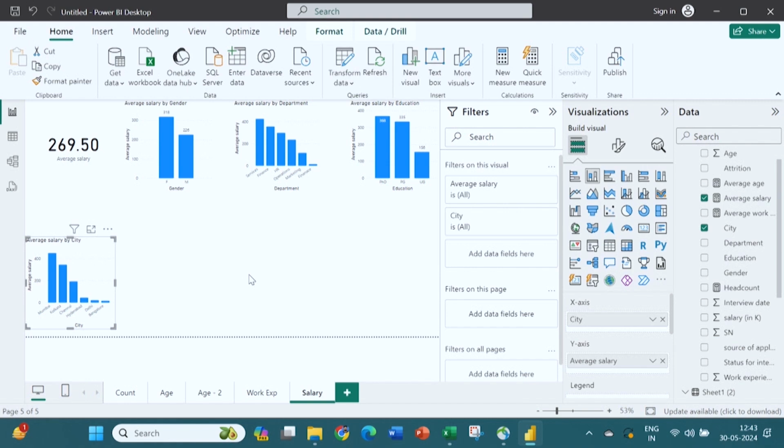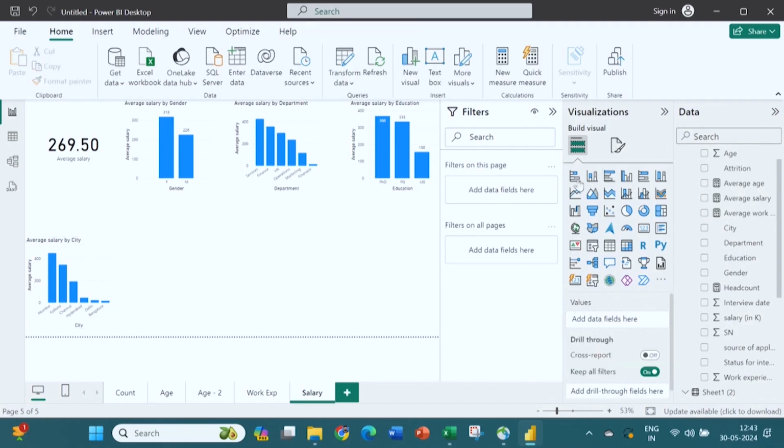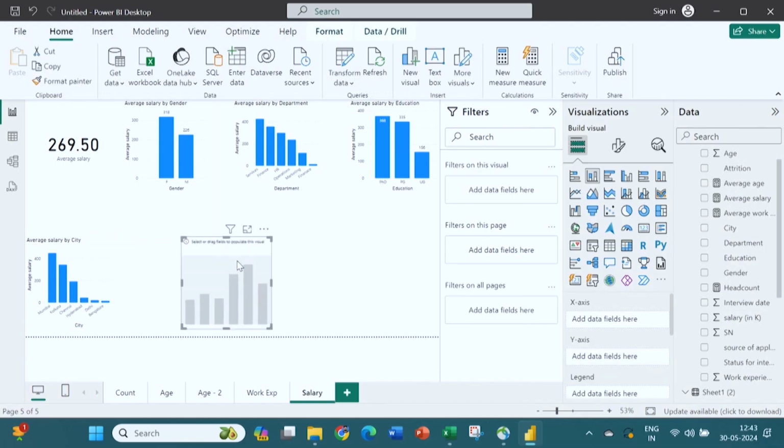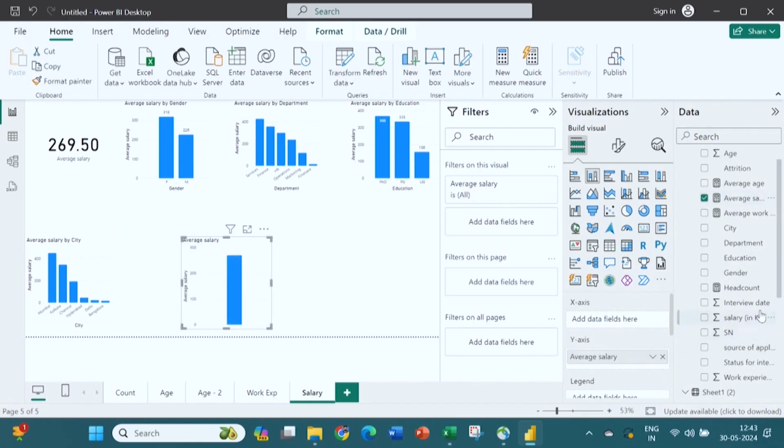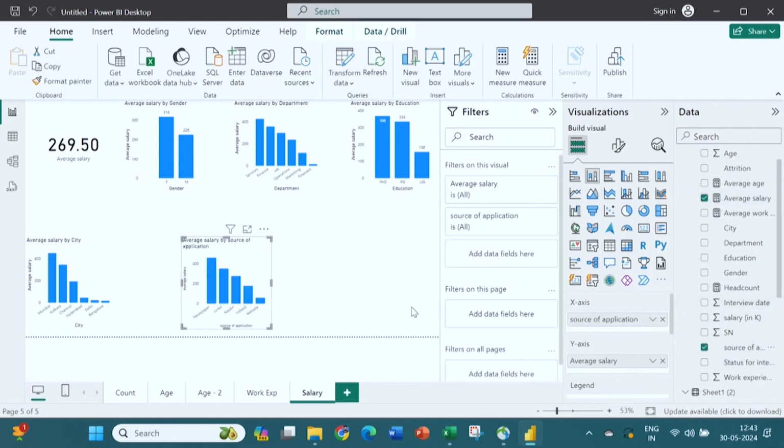One more, now it is up to you, all variables are there. So source of application that you can use. Next, for people who are coming for the interview, for them also you can create it. So let me create for source of application also. So from which source people are asking for more salary, right. So I have created, so average salary I will put into the y, and then source of application I will put into the x.